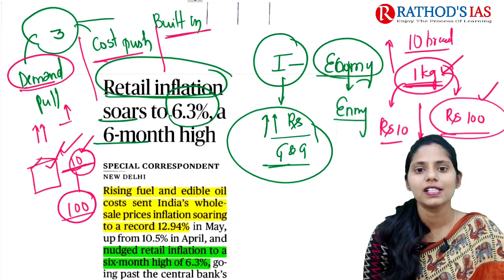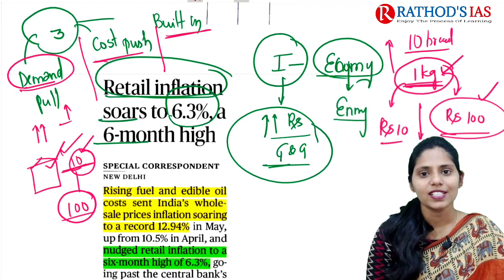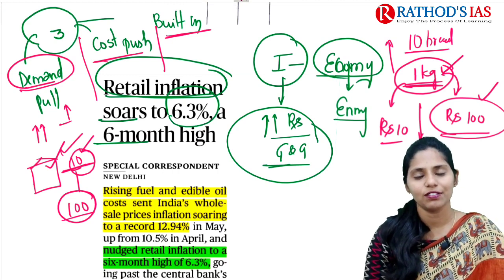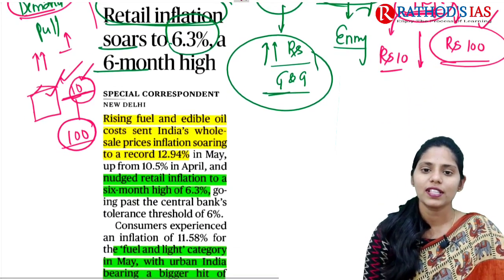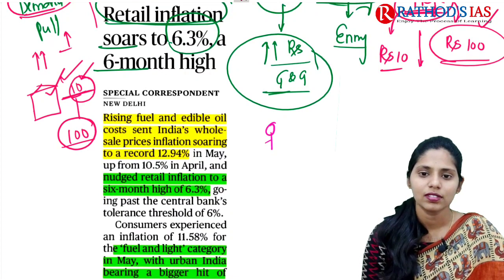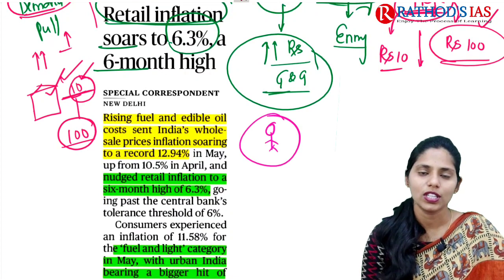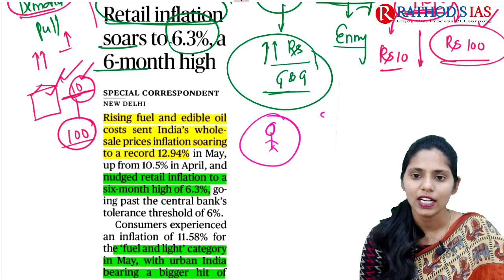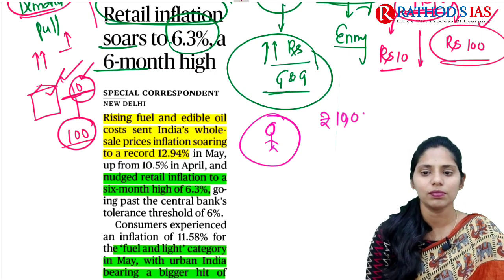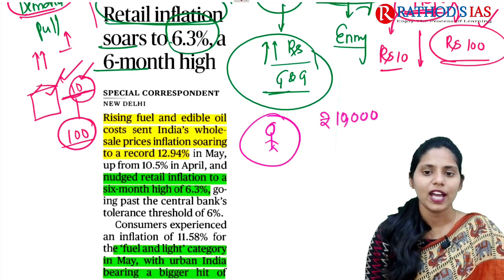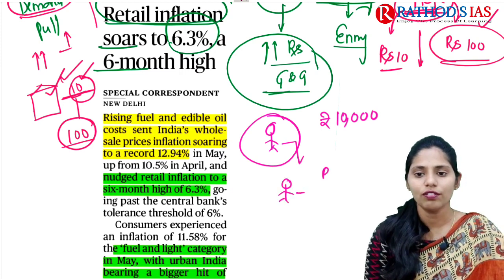And the next one is built-in inflation. To understand this, I will give you one more example. For example, a person is doing one job and getting rupees 10,000 per month. But he got a promotion and now gets a salary of rupees 30,000 per month.